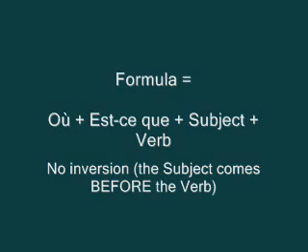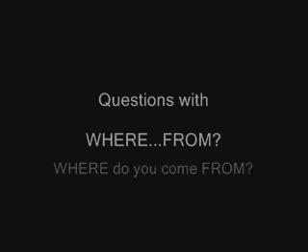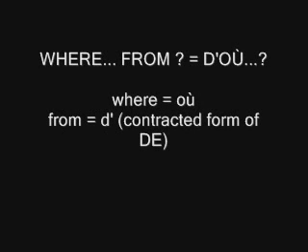I'm sure, if you encounter a question with where from, like in where do you come from? The expression where from can be replaced by d'où in French. D apostrophe O U with its accent grave above the U. The D apostrophe simply means from.